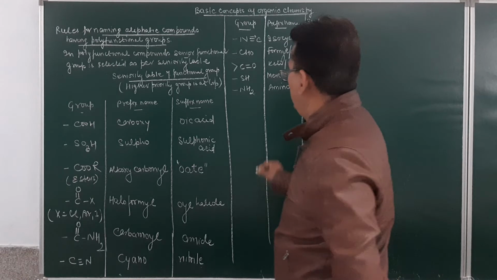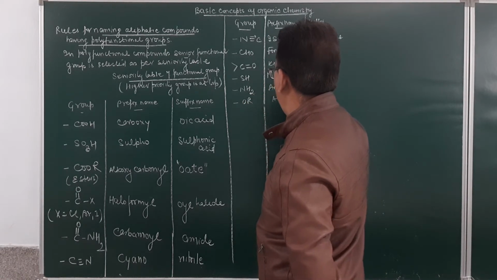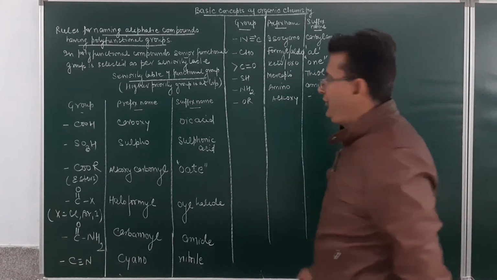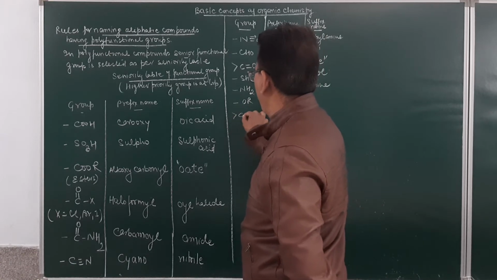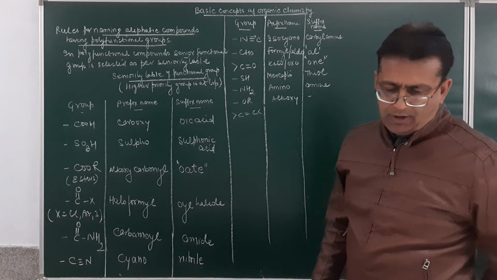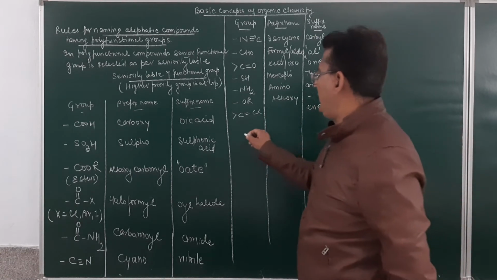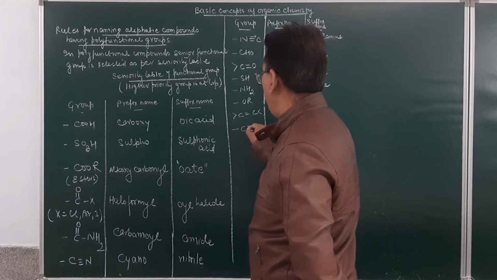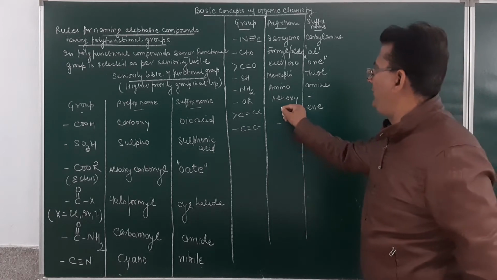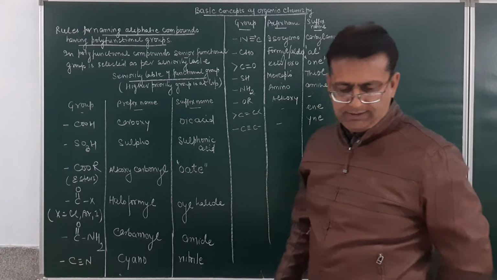Am I clear? If you have got the group OR, the prefix name will be alkoxy. Then if you have C double bond C, it has only the suffix, and this will be ene. Then we have carbon triple bond carbon. This will be yne. There will be no prefix name, and the suffix will be yne.